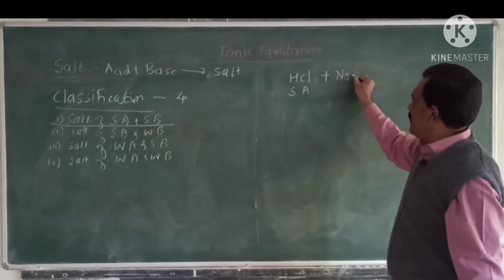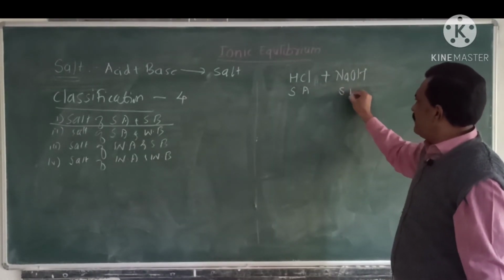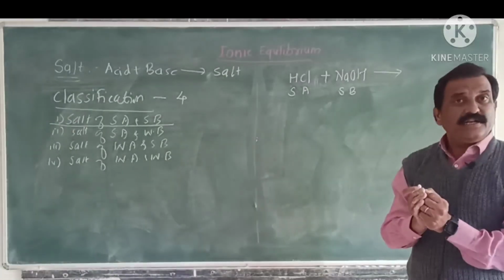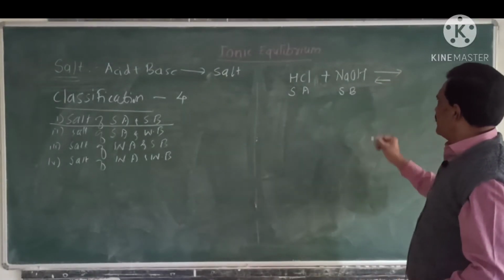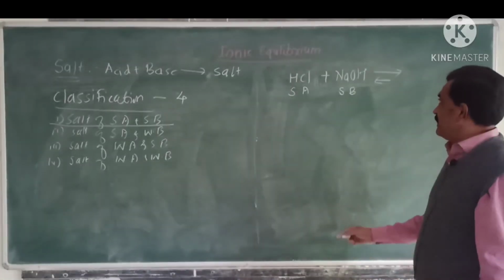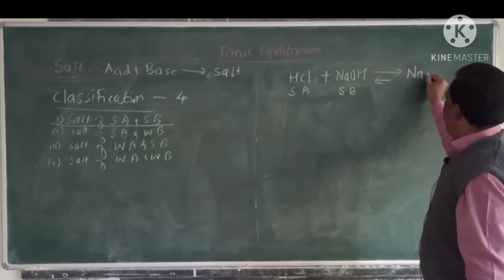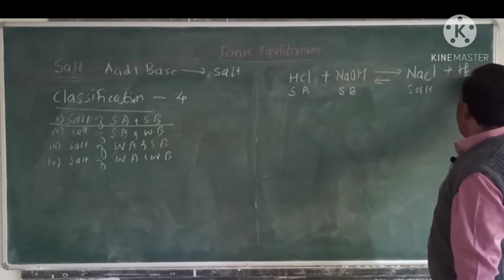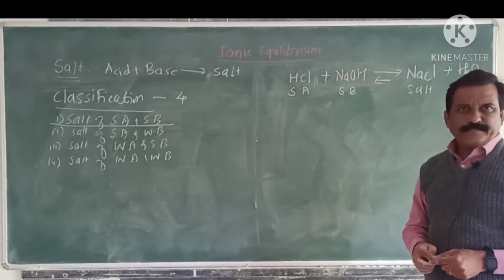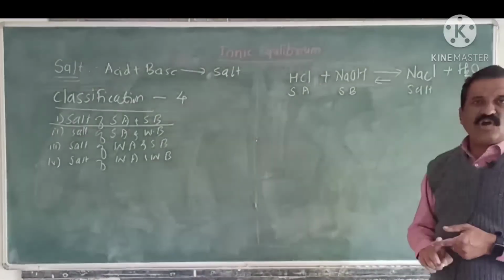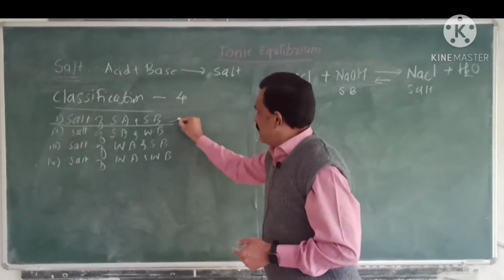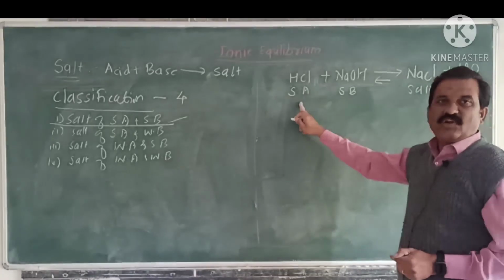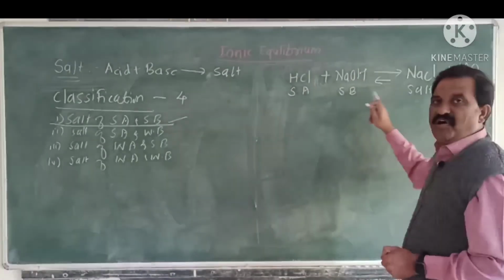Sodium hydroxide NaOH is a strong base because it dissociates completely to give Na plus and OH minus ions. The products will be NaCl, sodium chloride, which is a salt, and another product is water. Hence, a salt of strong acid and strong base is obtained by the reaction of a strong acid with a strong base.